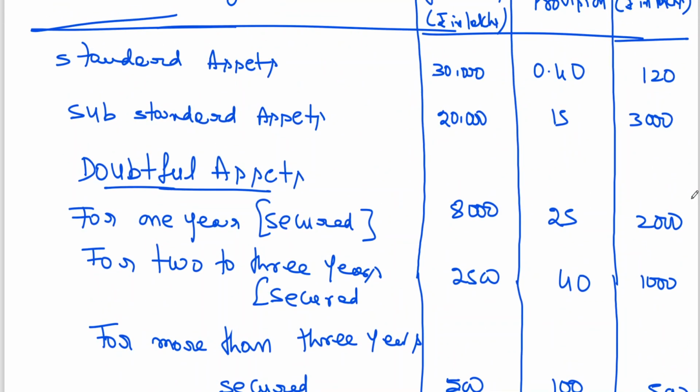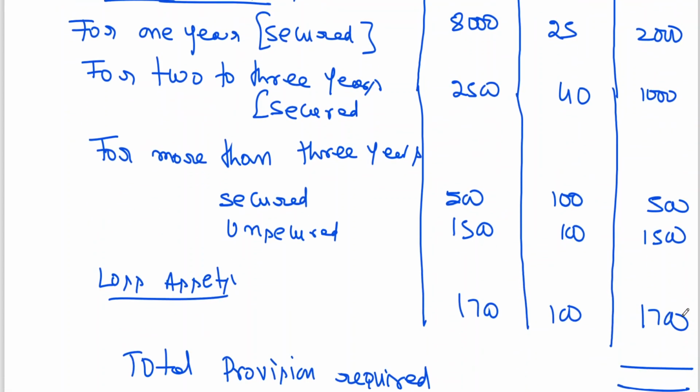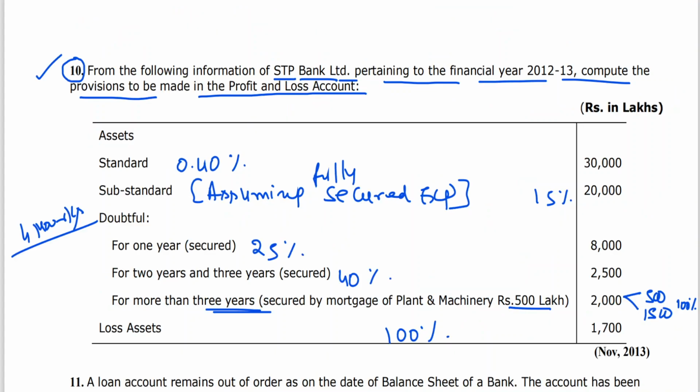It is coming to 120 plus 3,000 plus 2,000 plus 1,000 plus 500 plus 1,500 plus 1,700. It is coming to 9,820 lakhs. This is all about this particular problem. Then we will move on to the next one. 10th is completed.